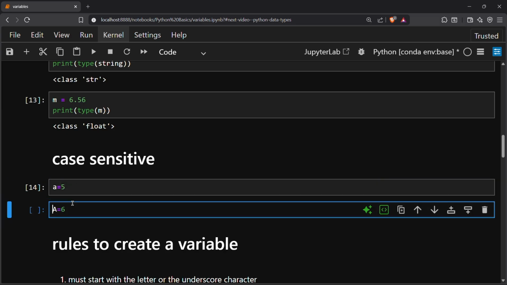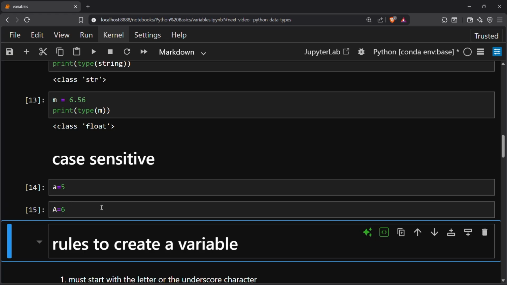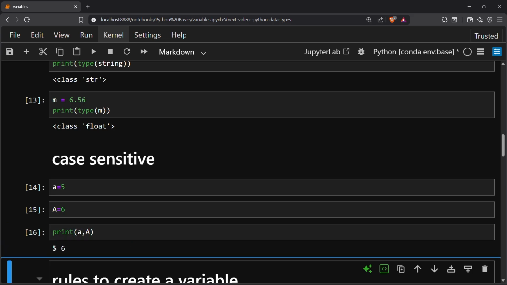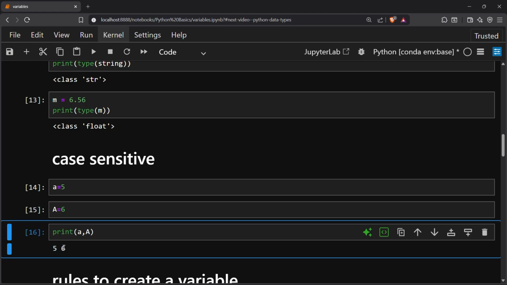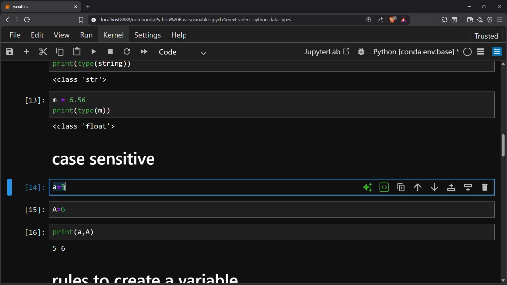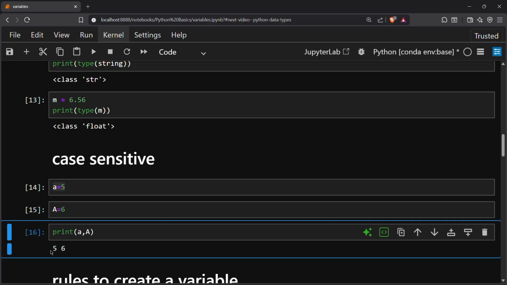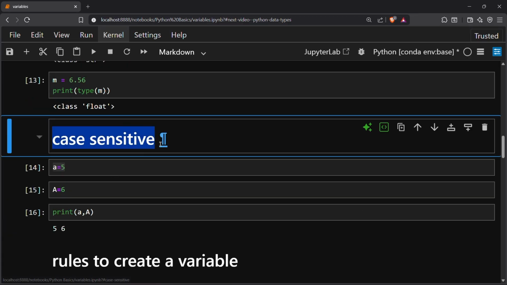I run this and I run this, and now I want to print these two variables. See, I can see the value is not overridden. So the value for the small a is 5 and the capital A is 6. And here you can see the output. Hence the Python variables are case sensitive.